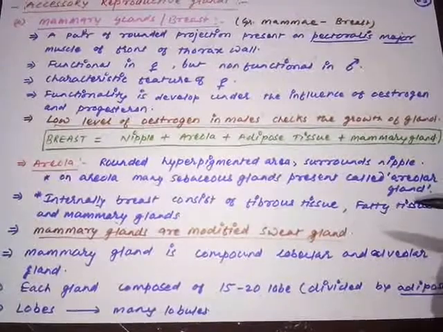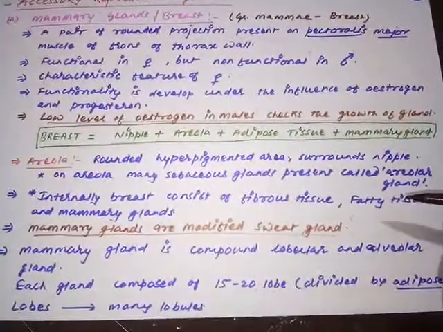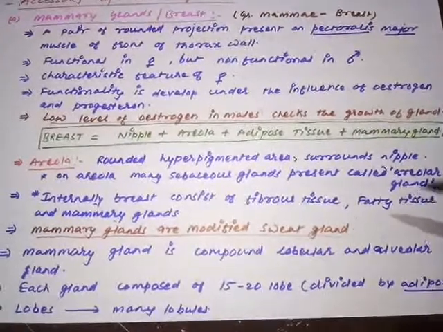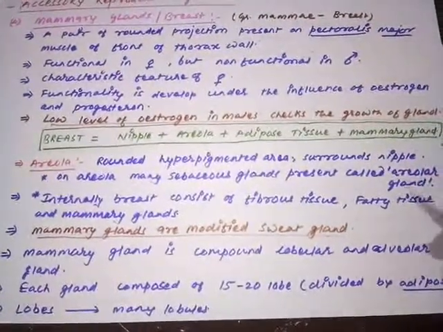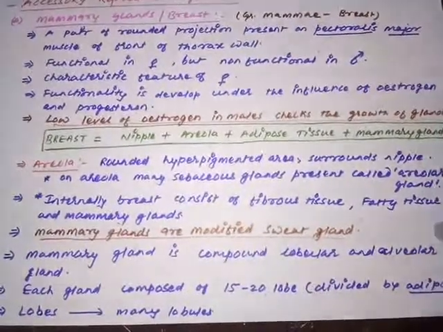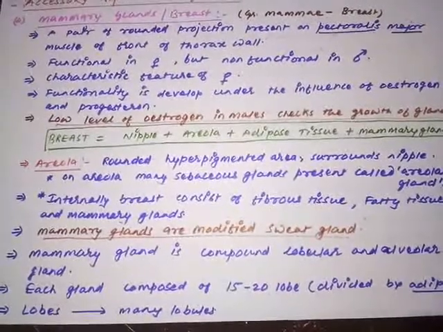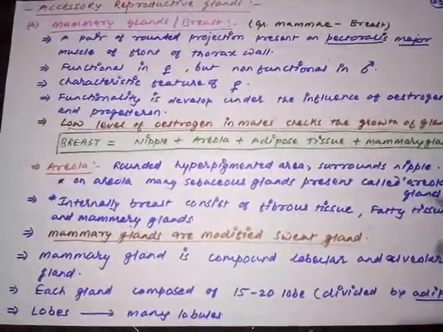It means we cannot say that if the breast has more adipose tissue, it will have the capacity to produce more milk. That is a kind of rumor only. Remember, adipose tissue is only a supportive tissue which provides the shape, weight and size to the breast, and is not associated with the production of milk.